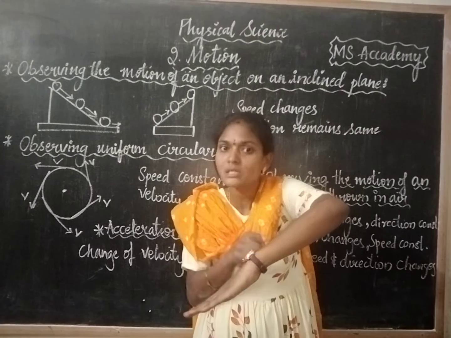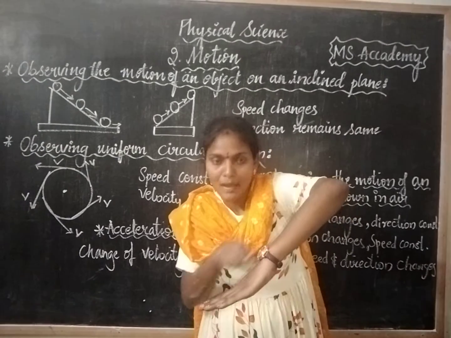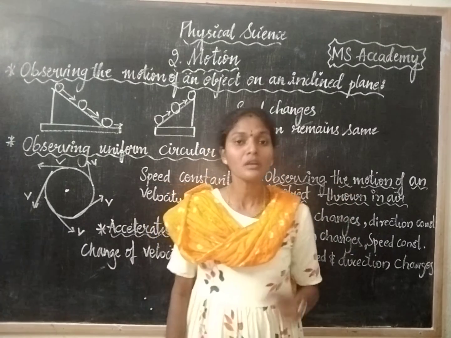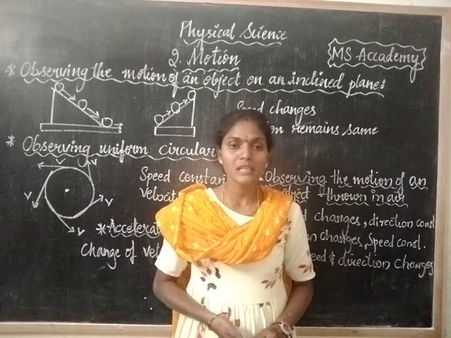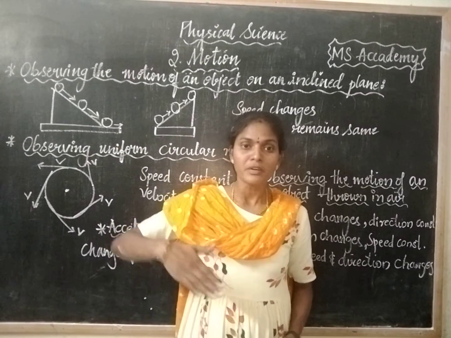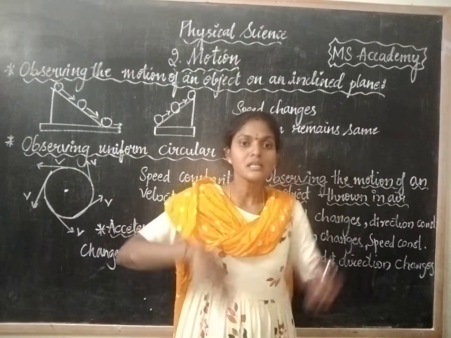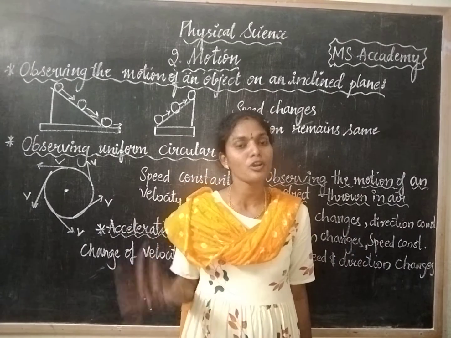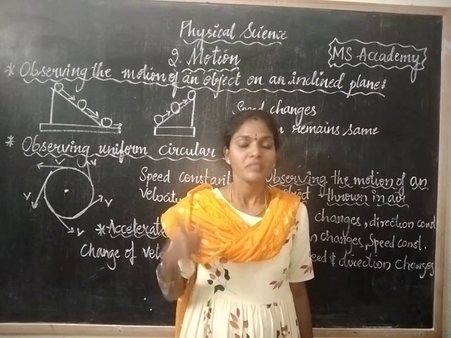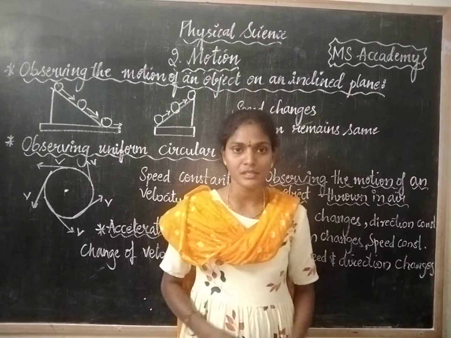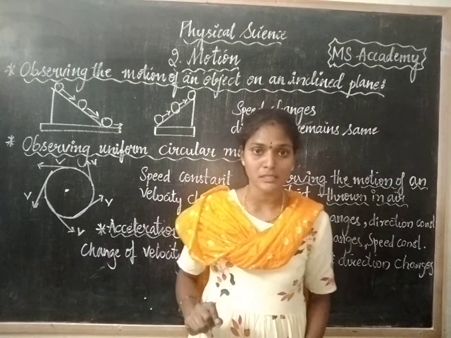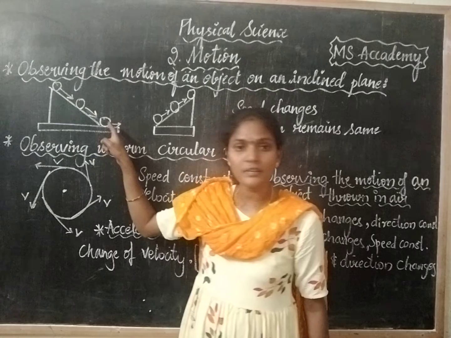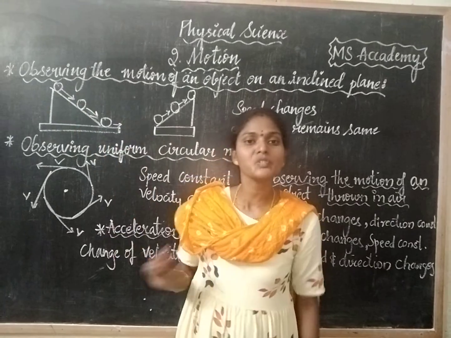Now what happens to the speed of the ball when any object is coming down? Here you can see a slant. You can even observe this when you are riding a bicycle. When you are riding a bicycle, if there is a slant position, without pedaling also, the speed of your cycle increases. Even after not applying a force, the speed of your cycle increases. So here also the same happens. The speed of the ball increases. The speed is getting changed, but the direction of the ball remains the same.